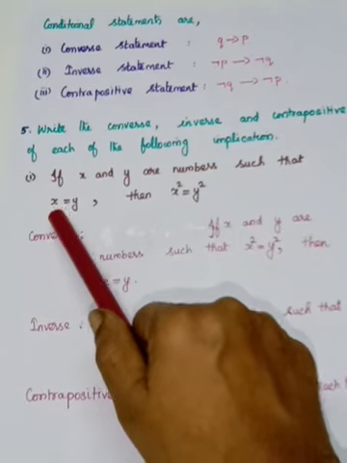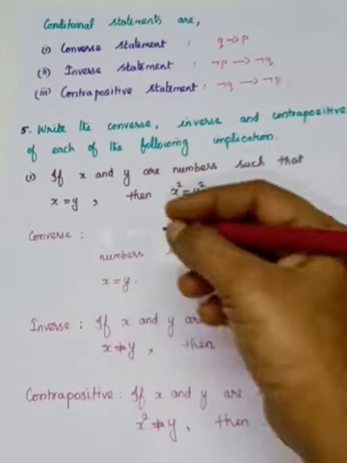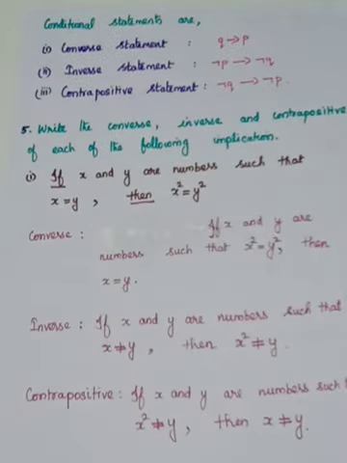P is x is equal to y, where x and y are numbers. You see that here the conditional statement, if then, is given. So the P statement is x, y are numbers such that x is equal to y. And what is the Q statement? x squared is equal to y squared. That is the Q statement. Okay, now what you have to write?